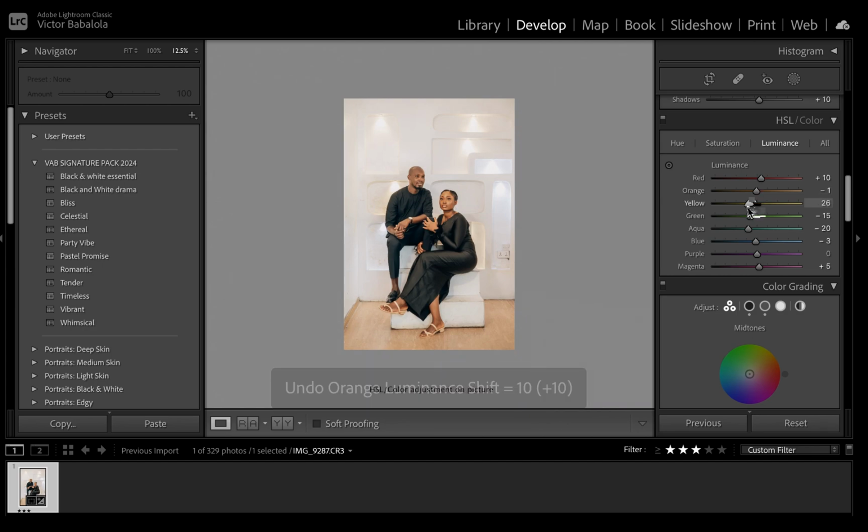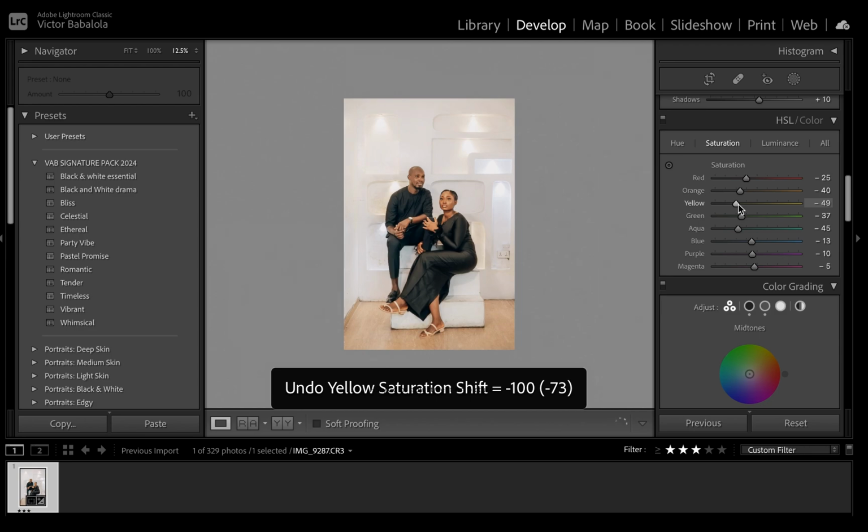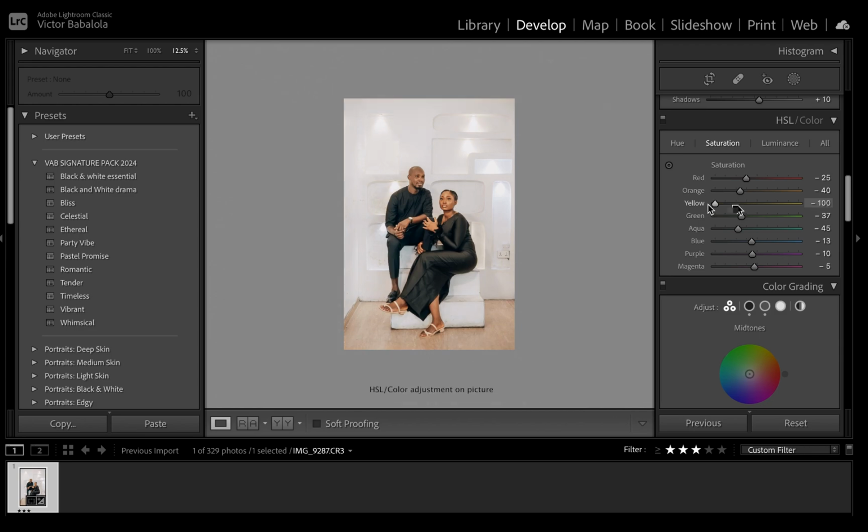So this is me trying to work on the color tone now. That's the HSL color. This gives you the opportunity to adjust each color separately, either the hue or the saturation or the luminance. The luminance, as we all know, affects the light. Saturation affects the intensity of the color.